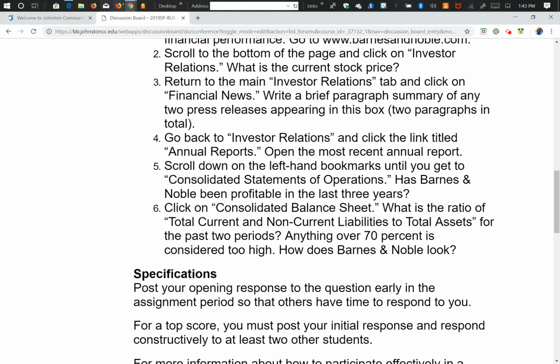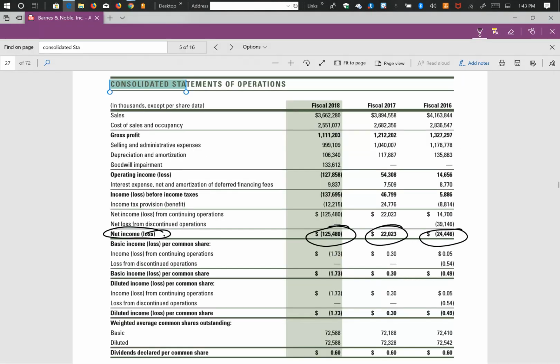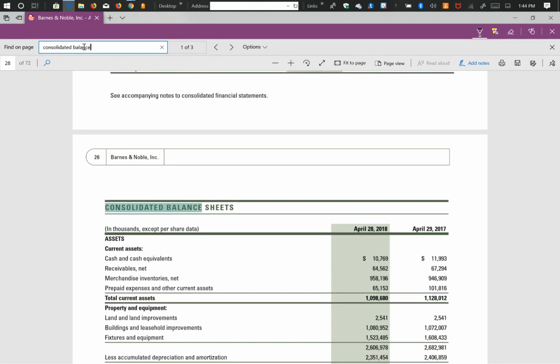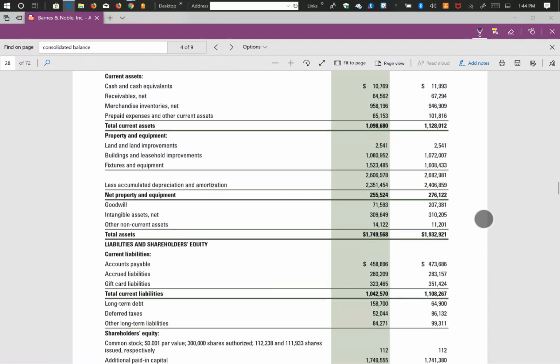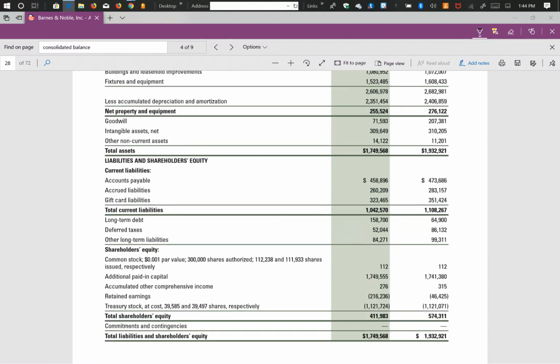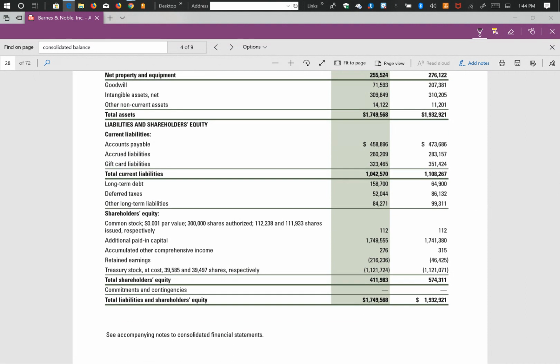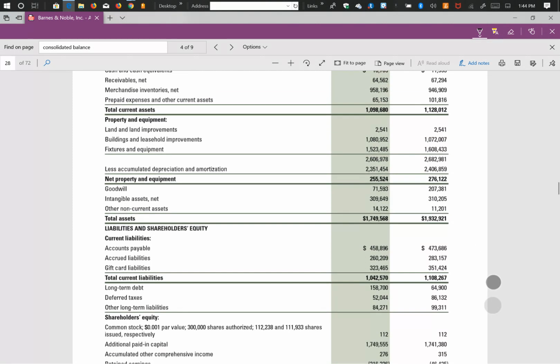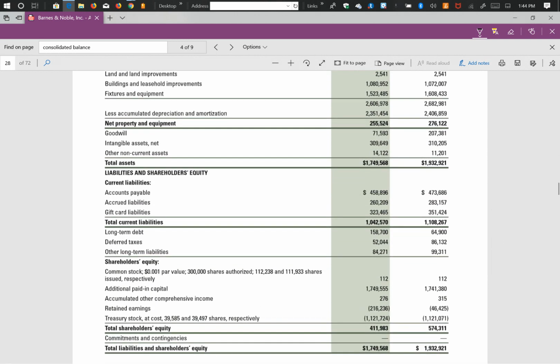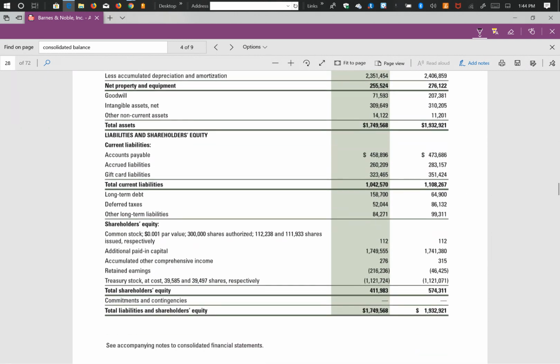So again, if we go to the balance sheet, we need to figure out where the balance sheet is. When we determine the balance sheet and we pick up the information from there, here is the balance sheet, and the balance sheet has the information that we are looking for. So in this, we need to figure out our total current liabilities. It's given to us. Your total current liabilities are given for 2018, and it's also given for 2017.